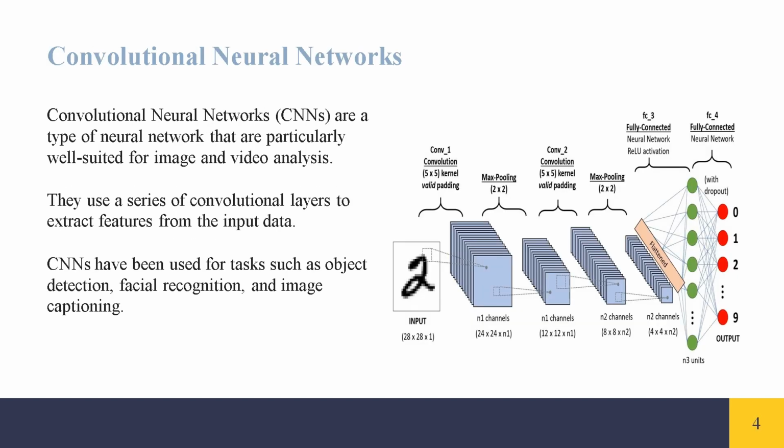Convolutional neural networks (CNNs) are a type of neural network that are particularly well suited for image and video analysis. They use a series of convolutional layers to extract features from the input data. CNNs have been used for tasks such as object detection, facial recognition, and image captioning.